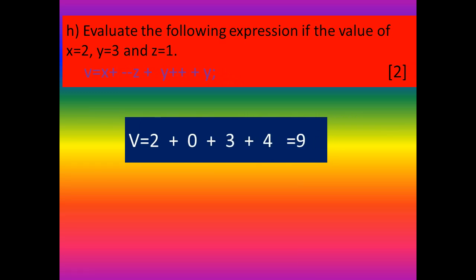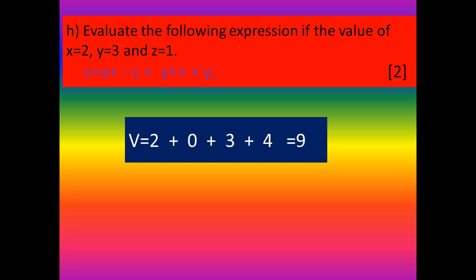Okay, question H. Evaluate the following expression if the value of x equal to 2, y equal to 3 and z is equal to 1. V equal to x plus minus z plus y plus plus y. How can you solve this type of problem? First we will apply the values. Here they are asking about unary operators. Okay, how can you solve this one? First we will apply the values.